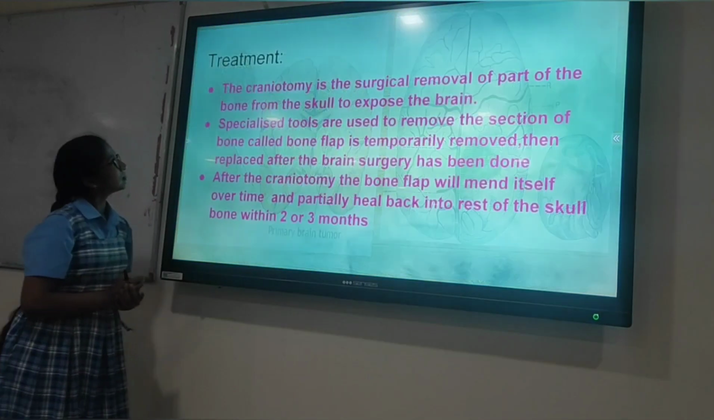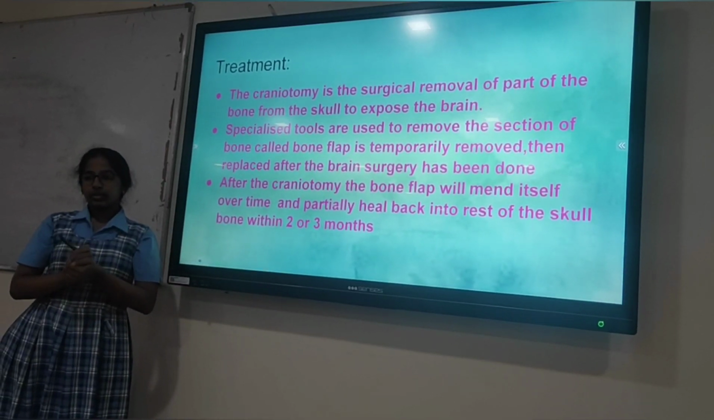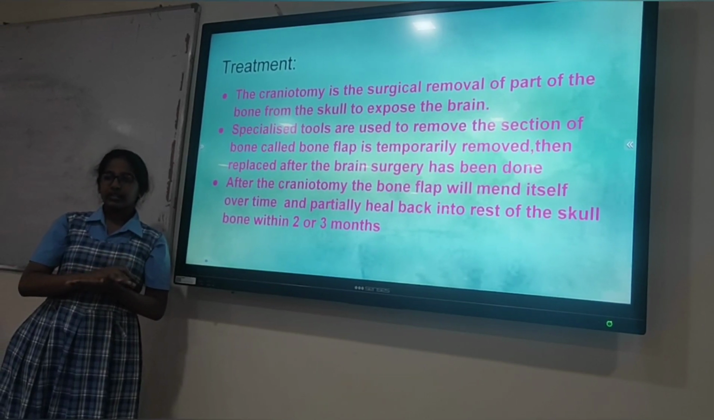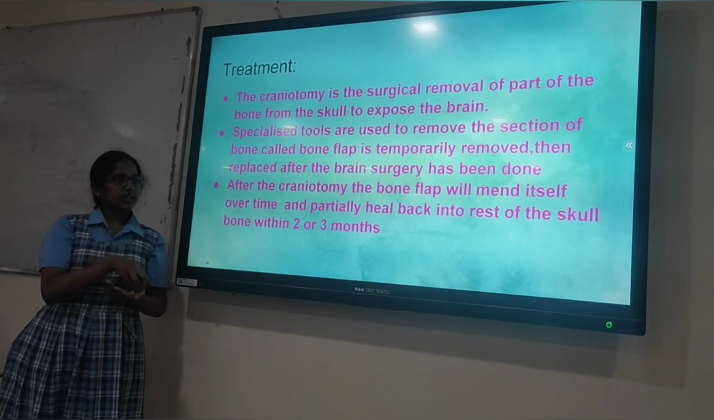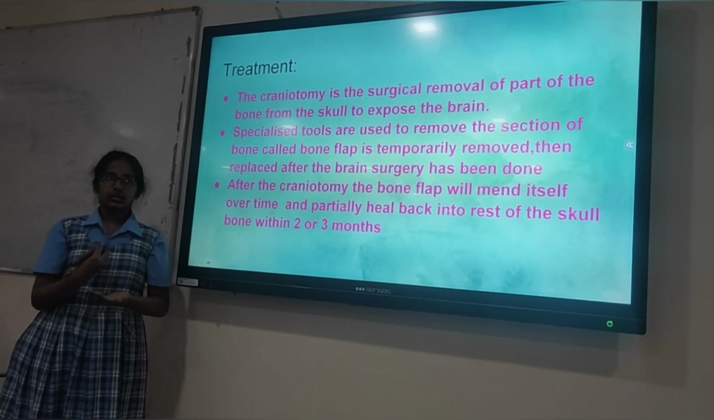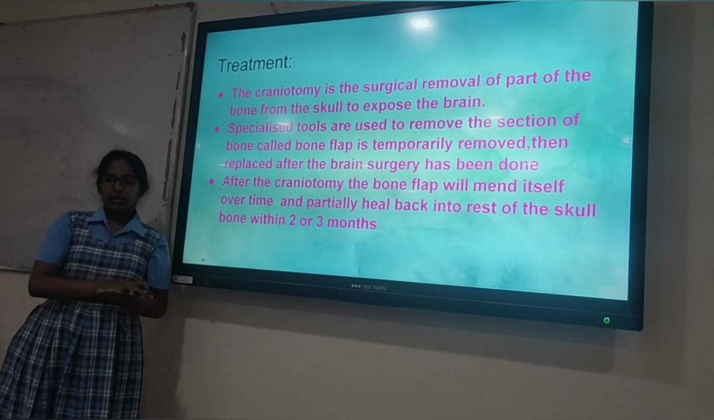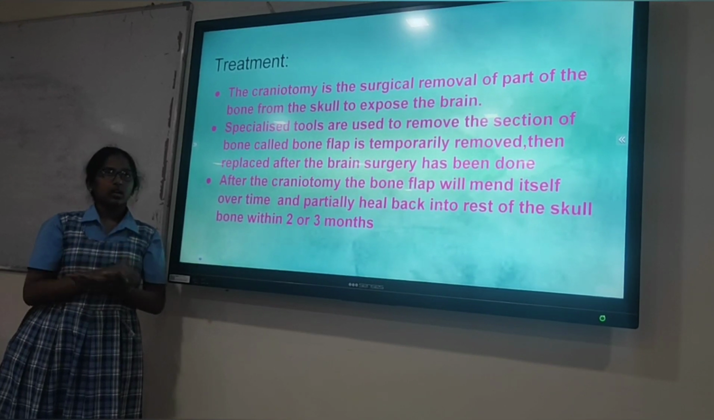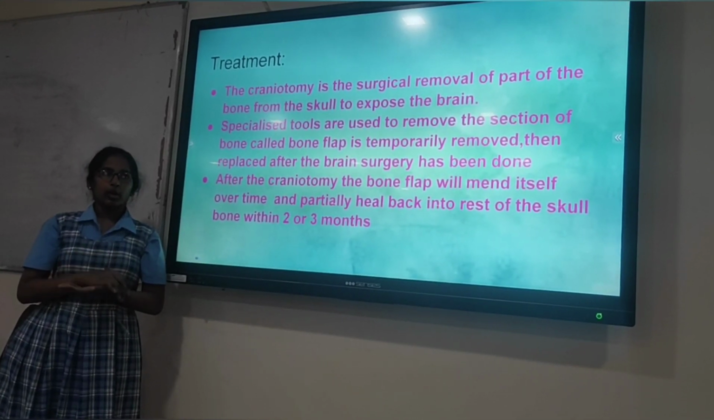Treatment. The treatment called craniotomy is used to remove the tumor. In this process, a bone flap is removed. The bone flap is a section of the skull. It is removed, and the tumor inside is removed using special tools. After the removal of the tumor, the bone flap is stitched back into the skull, so that after some days the bone flap will automatically mend, and there will be normal growth of cells.